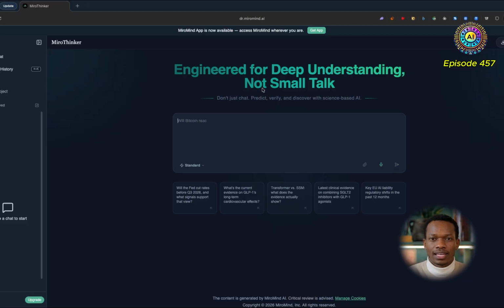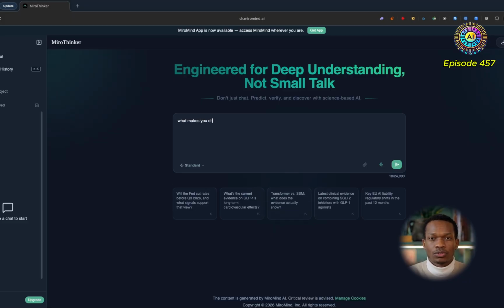First prompt I'm going to add is: what makes you different from other LLMs? And one thing I always like to do in my prompts, I've been doing recently, is the MECE framework, which stands for mutually exclusive, collectively exhaustive. It's a framework created by McKinsey, which I'm a big fan of. And then I'll say bulleted list and then layman's terms. So basically in simple language that everyone can understand.